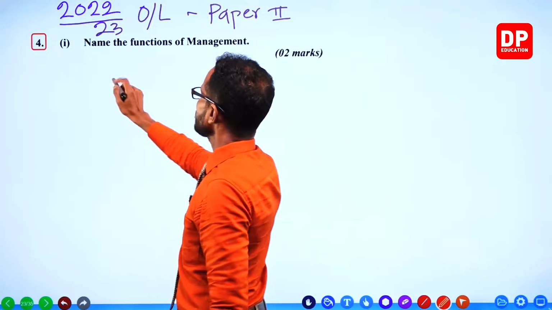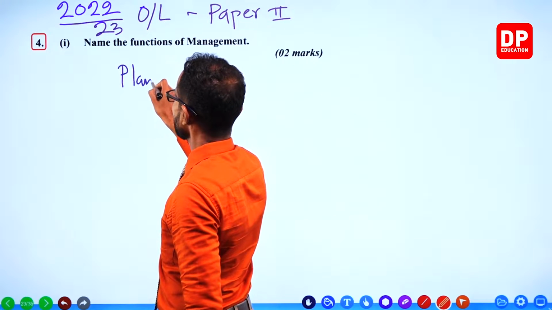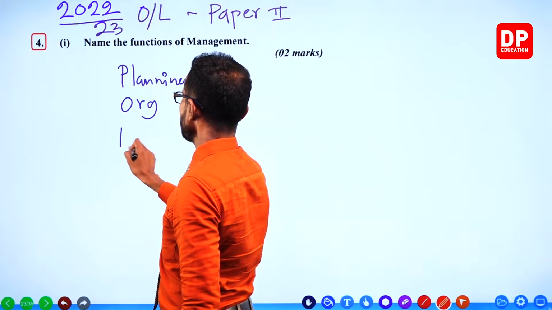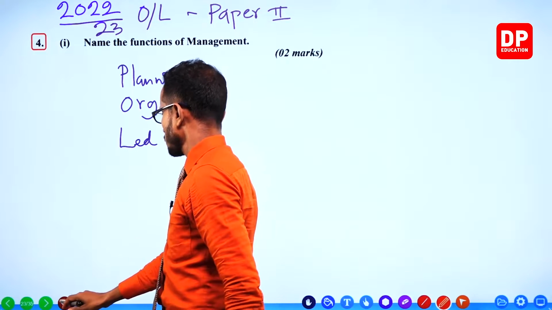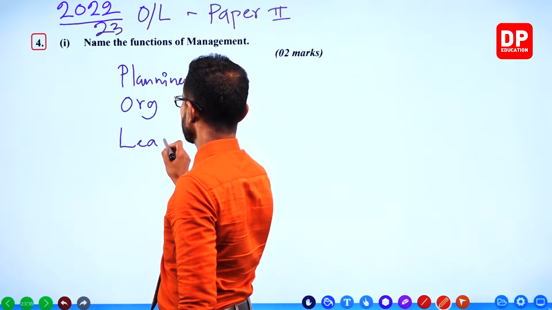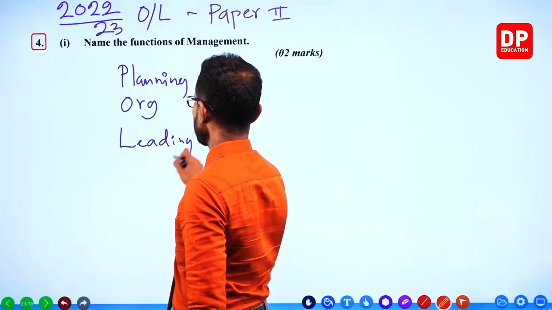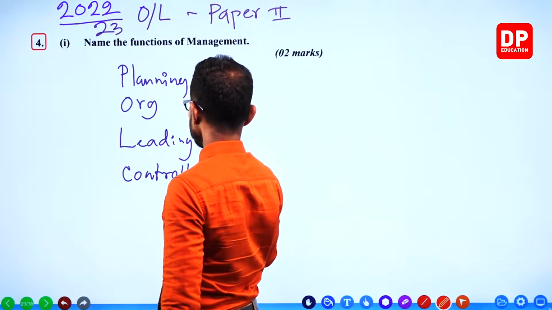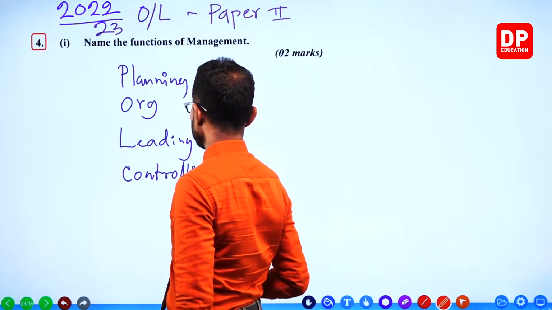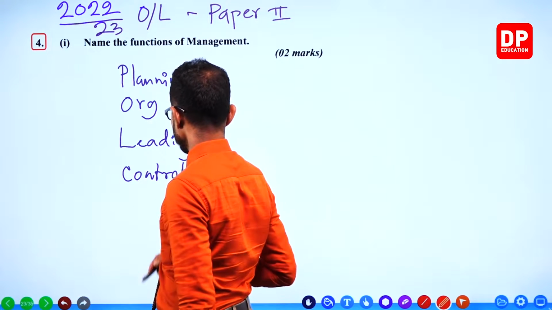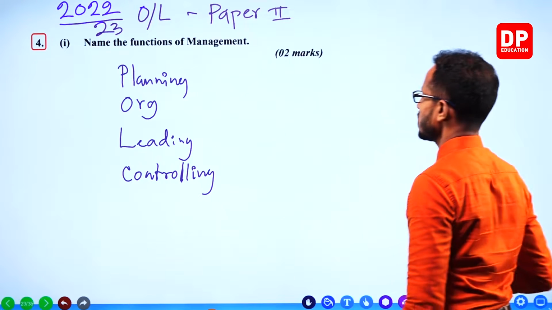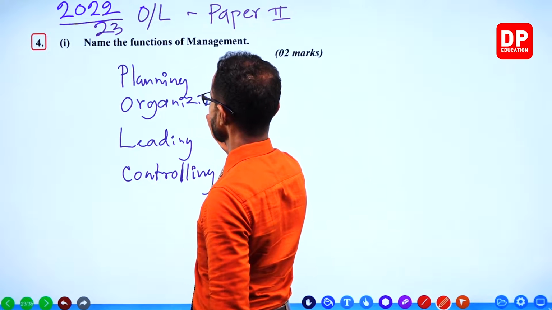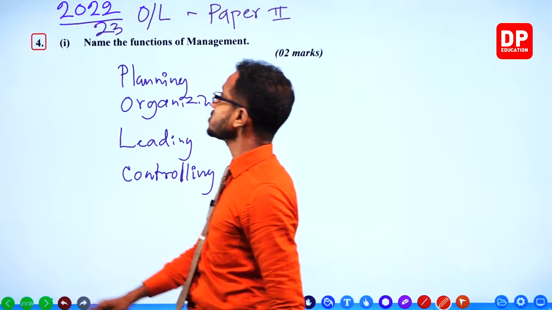Then the functions of management: planning, organizing, leading, controlling. Display your knowledge and memory. That's it. Planning, organizing, leading, controlling.